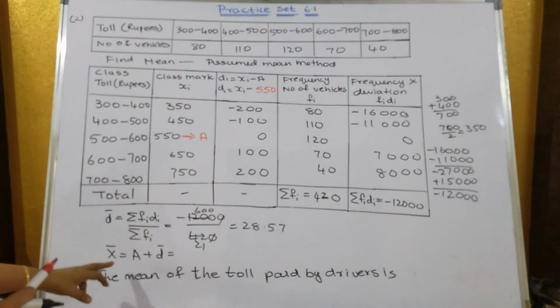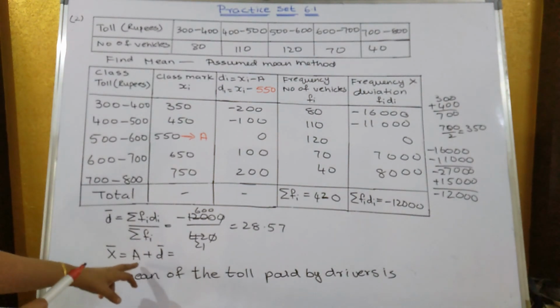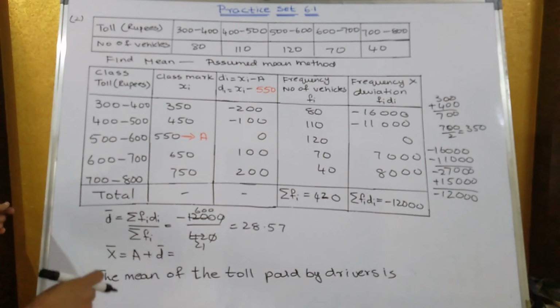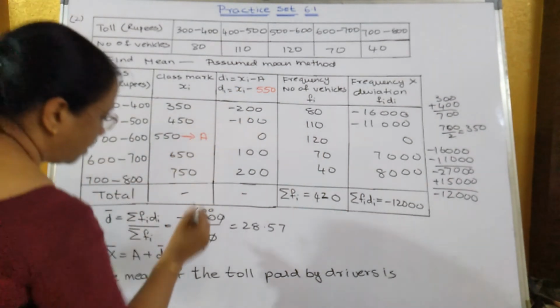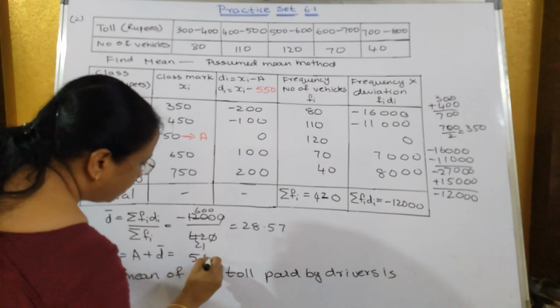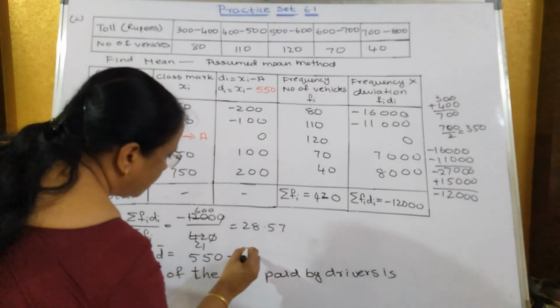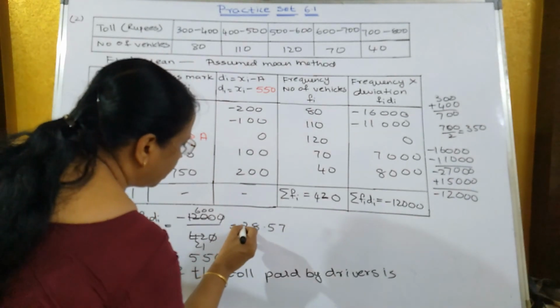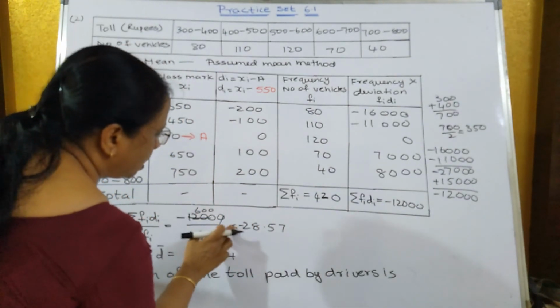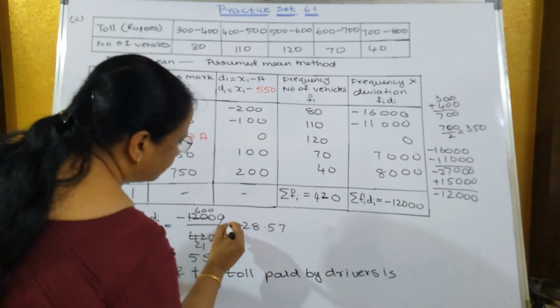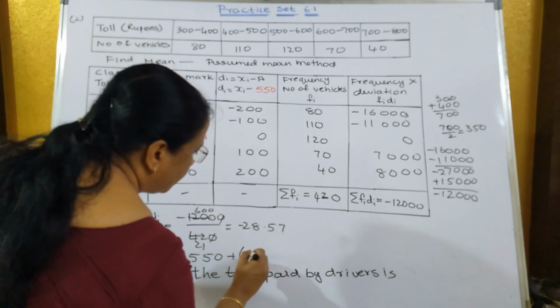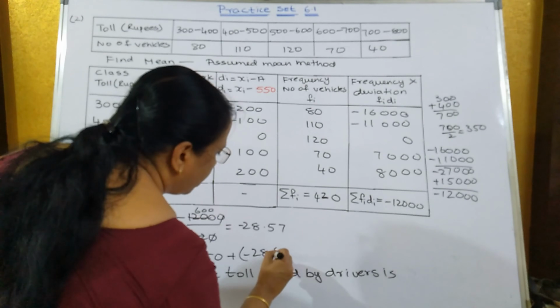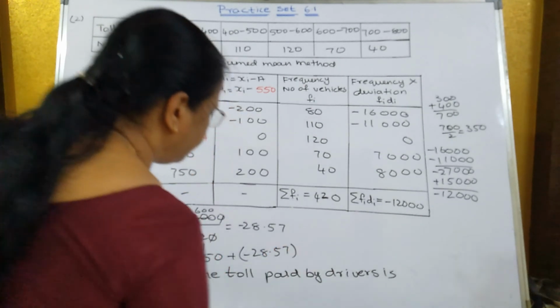Now you have to find out the mean. Mean is equal to what? a plus d dash. a is what? 550. So 550 plus d dash. d dash we have got how much? It is minus 28.57. Because it is minus, it will be in minus. So what will you get by subtracting this from 550?